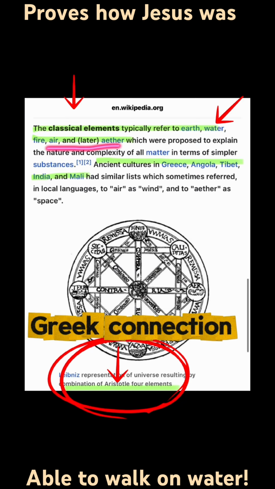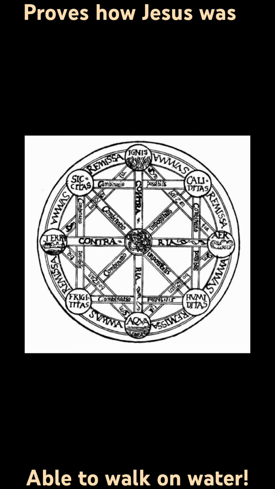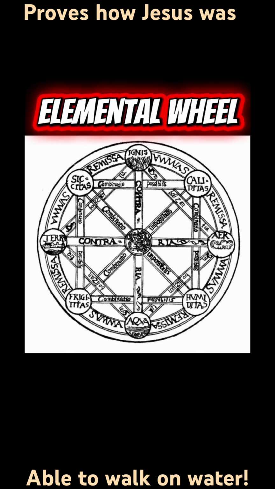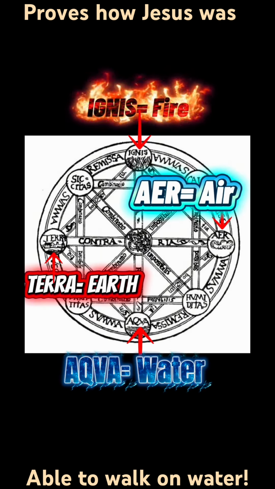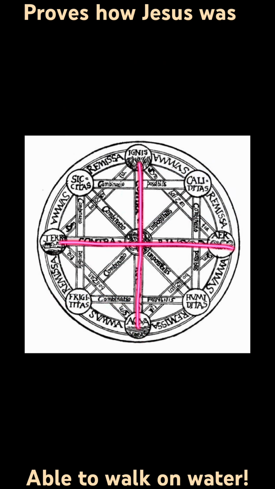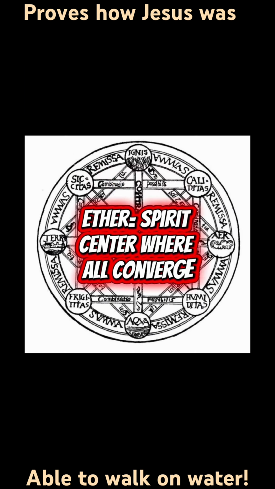We can see from this screenshot that this Latin will is based on Aristotle's elements. This elemental will is not as complex as it seems. We are only going to briefly break down the parts that are important for the story. Starting from the top and going clockwise, we see the first 4 elements: fire, air, water, earth. They make up a cross, and that is not an accident. Notice the center of the cross is the 5th element, the spirit.